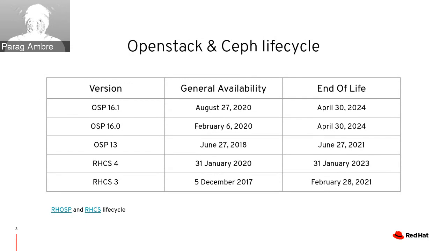Thank you. This table shows the versions and their associated dates for the EOL. As you all are aware, ROS 13 is now end of maintenance support and the latest long life release is now 16.1. Red Hat provides a product lifecycle for Red Hat OpenStack Platform in order for customers and partners to effectively plan, deploy, and support their infrastructure. These links will give you more information about the ROS and Red Hat Ceph Storage lifecycles.